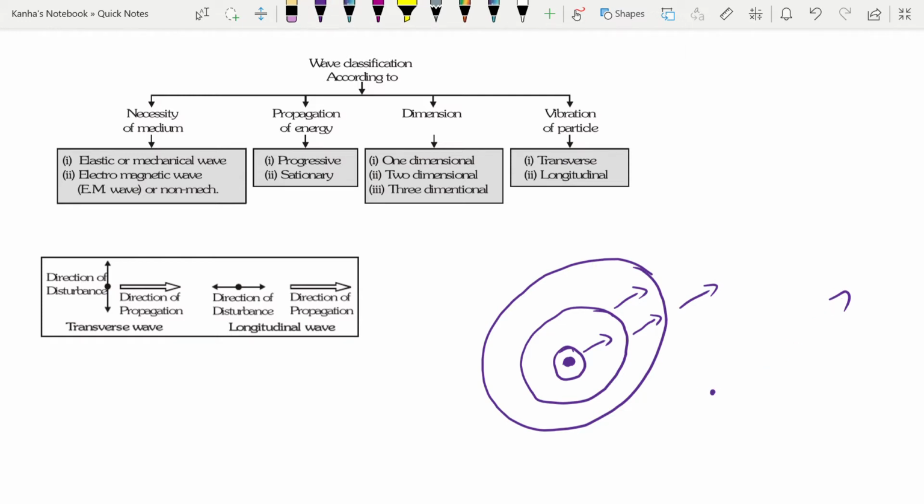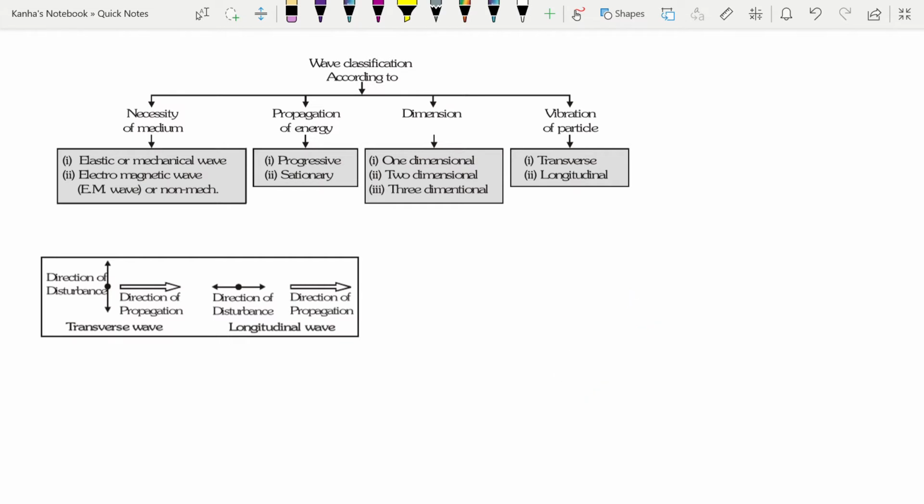So first of all, I'll try to classify waves. There are different ways you can classify them. The first one is by the necessity of medium. Second is by propagation of energy. Third is by dimension, and fourth is by vibration of particle. So what about the first one? Based on necessity of medium.